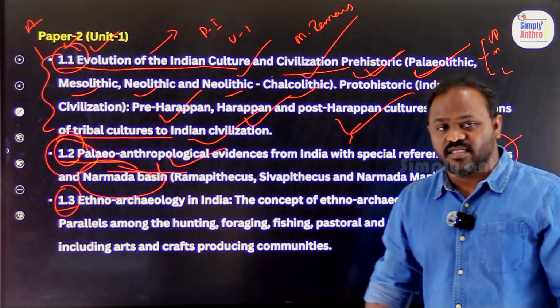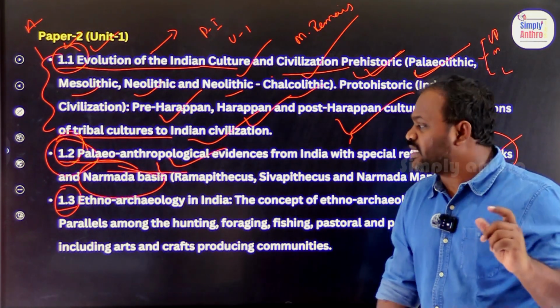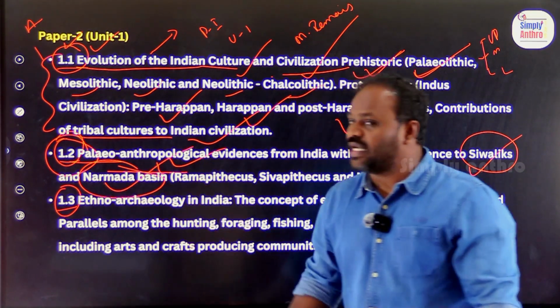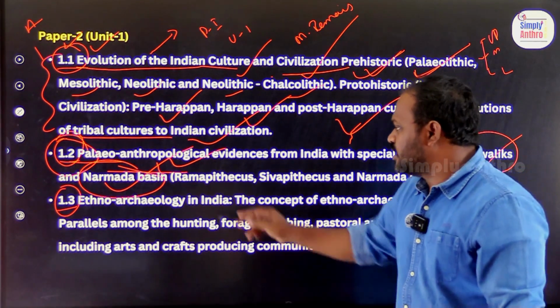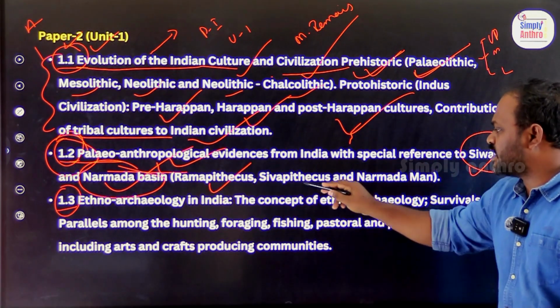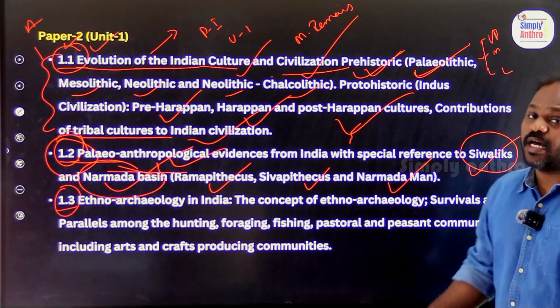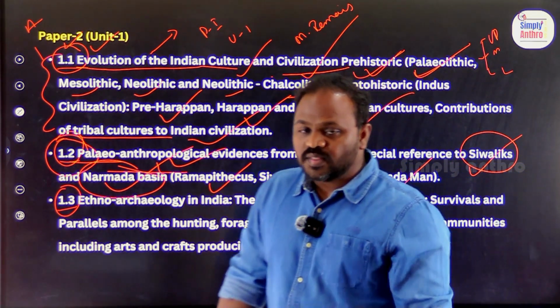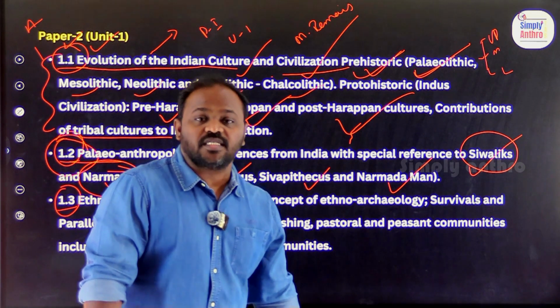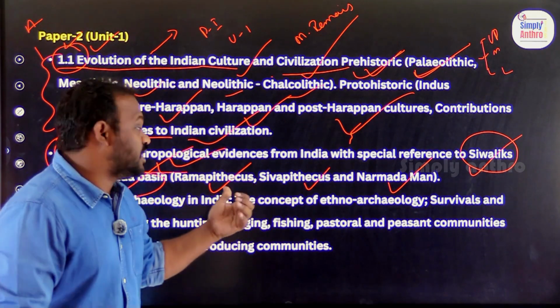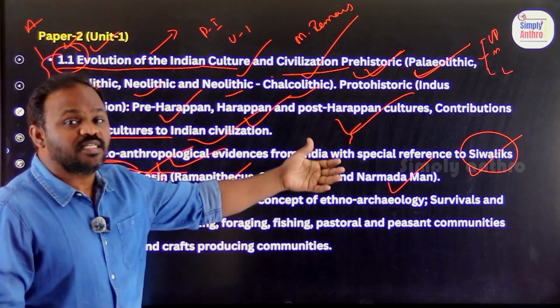In Shivaliks of the Himalayas, and the Narmada Basin, Narmada Valley, Madhya Pradesh, we found Ramapithecus, Shivapithecus, Narmada man.